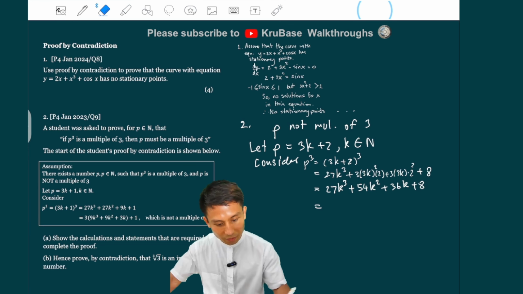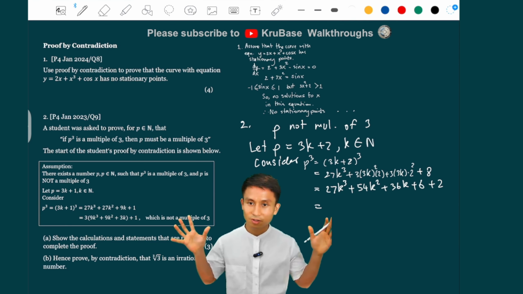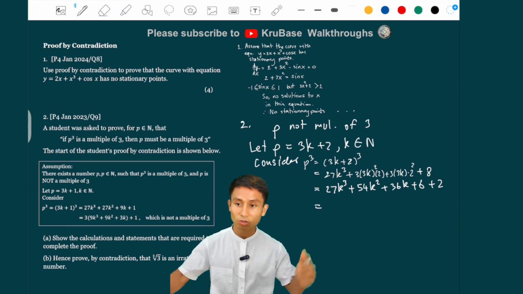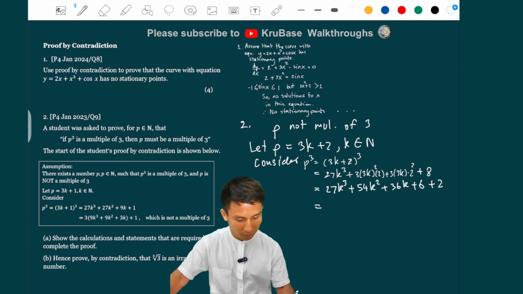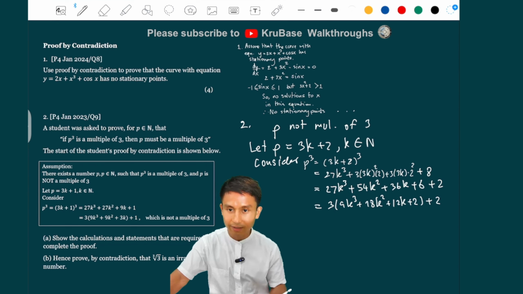And for the 8, we can split it into 6 and 2, because we need to put everything into the big brackets and have a remainder of only 1 or 2 to make it not a multiple. So this is 3 times (9k cubed plus 18k squared plus 12k plus 2), and then plus 2 outside.